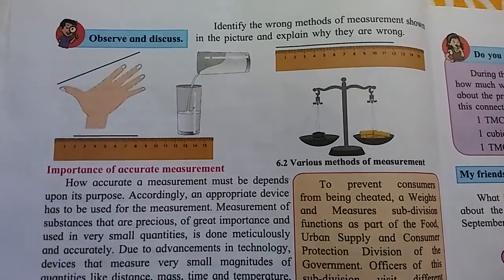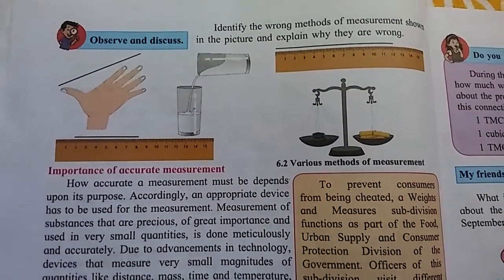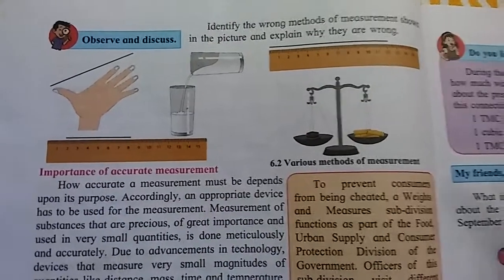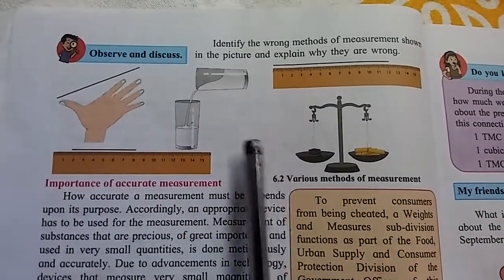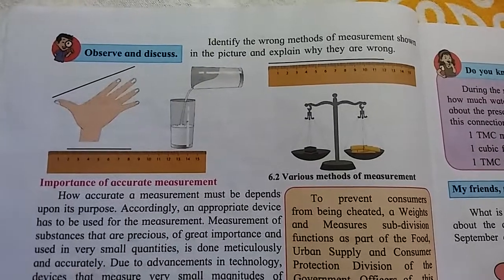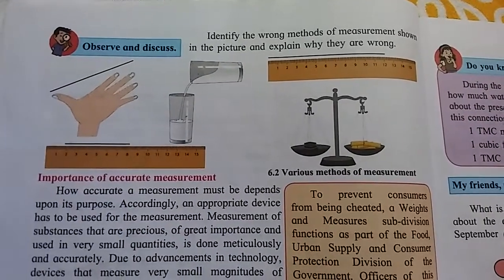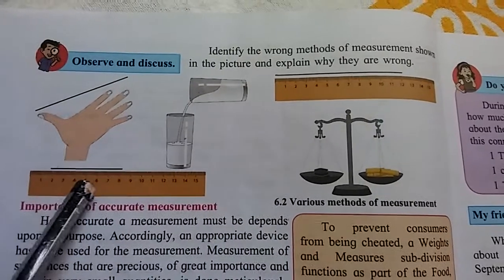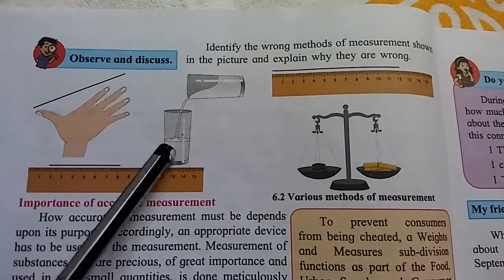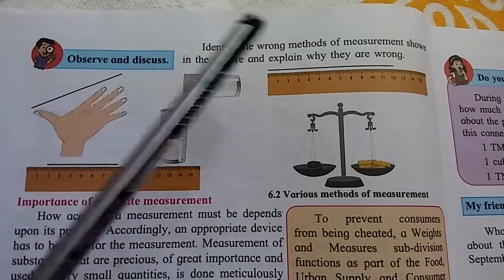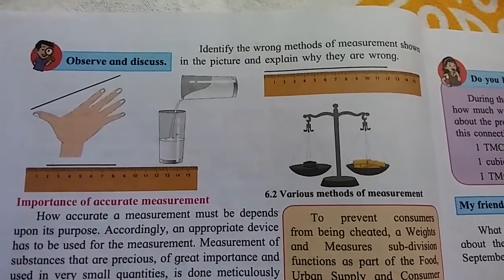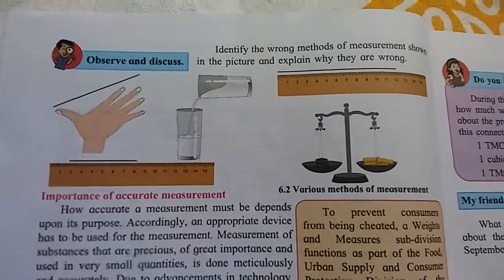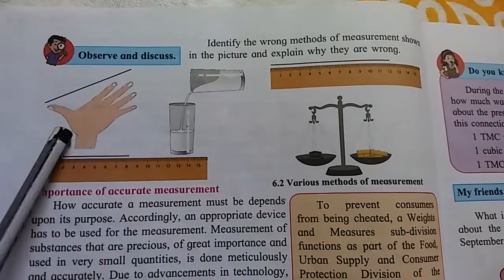Quantity. The next point is the importance of accurate measurement. Why is accurate measurement important? Identify the wrong method of measurement shown in the picture and explain why they are wrong. See here, a scale is given, some water in a glass is given, and one pan is there. Now we are considering this first.